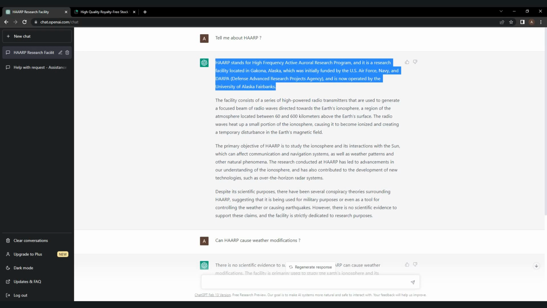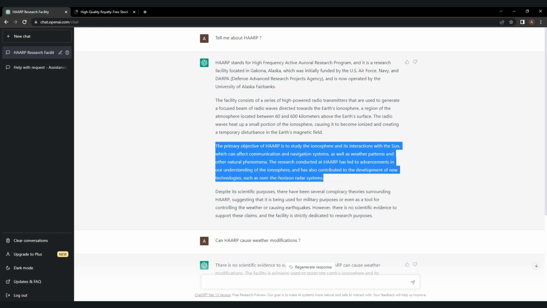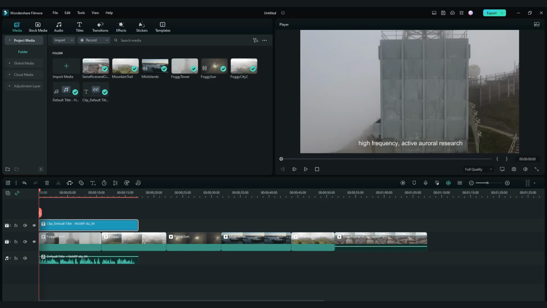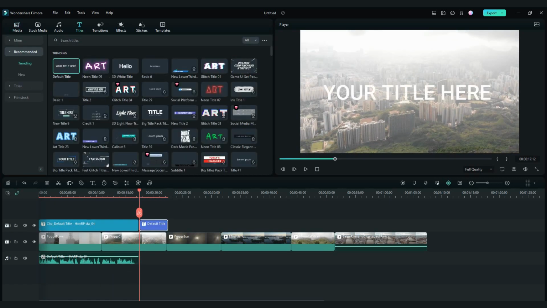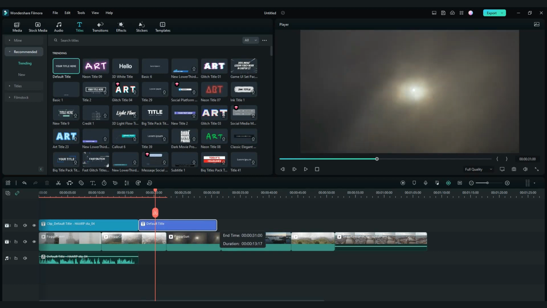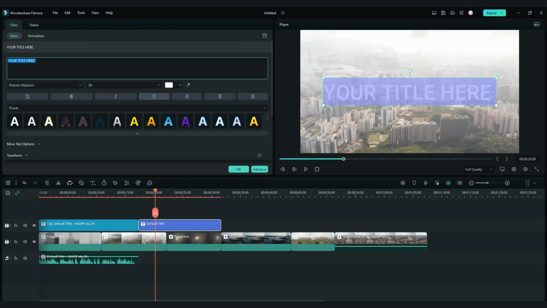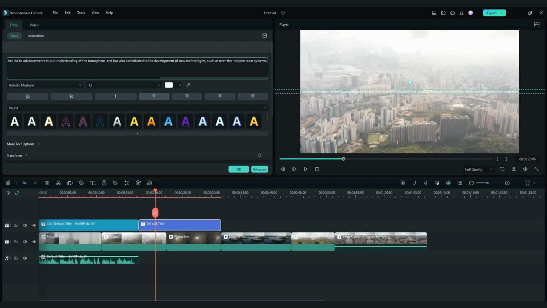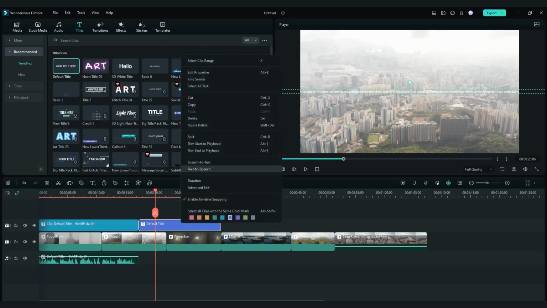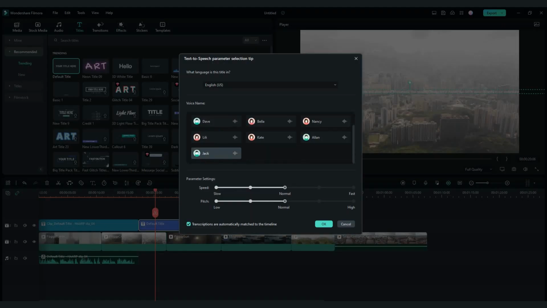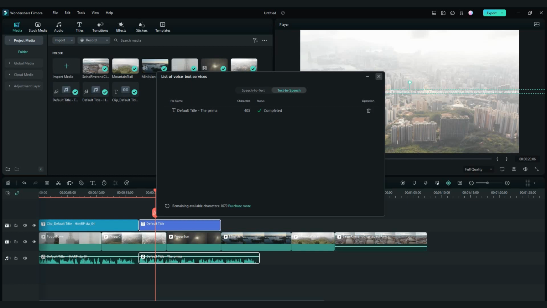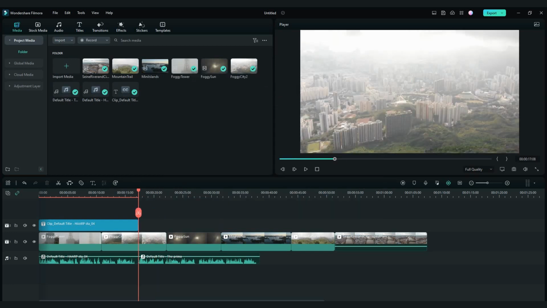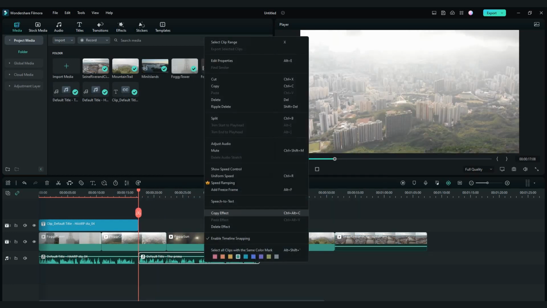Open ChatGPT again, and copy next content. Do the same steps again. Drop default title, and paste the text. Right-click and text to speech. Wondershare. Then right-click on Voice, and Speech to Text.